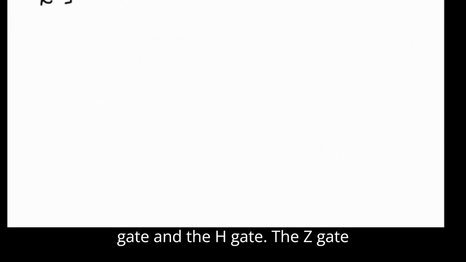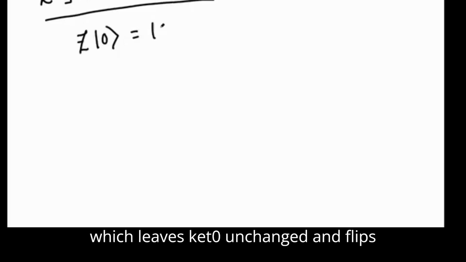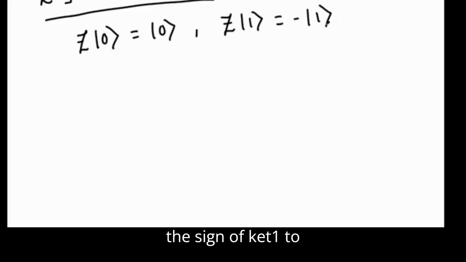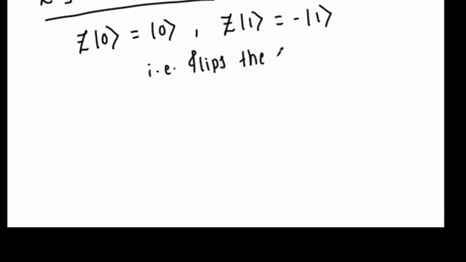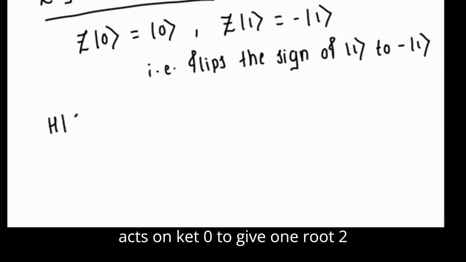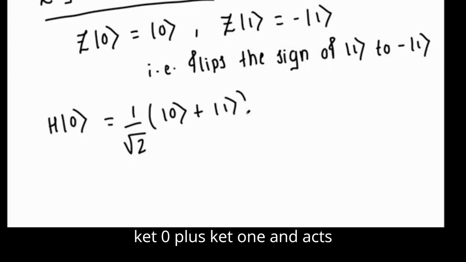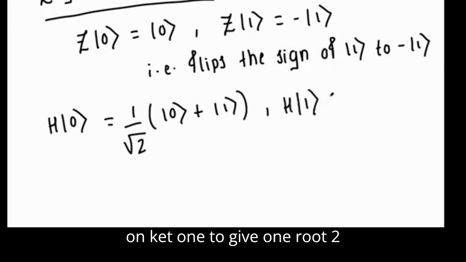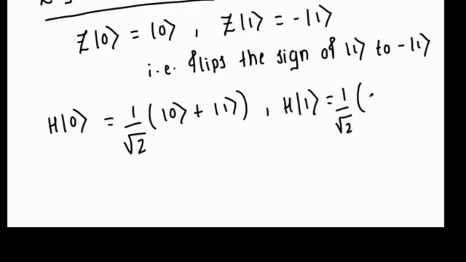There are another two gates, the Z gate and the H gate. The Z gate leaves ket 0 unchanged and flips the sign of ket 1 to minus ket 1. The H gate acts on ket 0 to give 1 over root 2 (ket 0 plus ket 1), and acts on ket 1 to give 1 over root 2 (ket 0 minus ket 1).